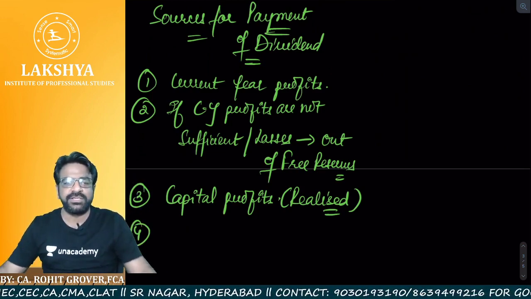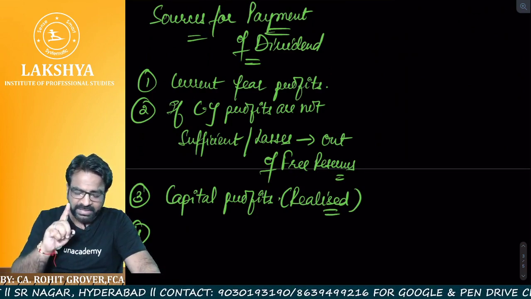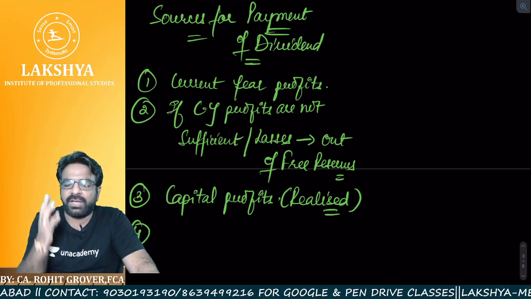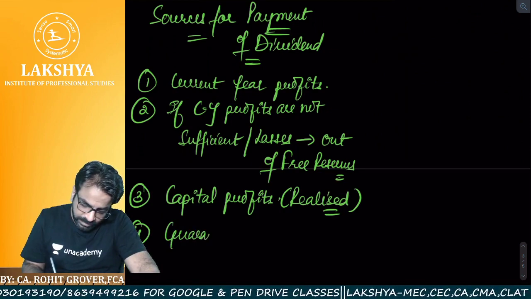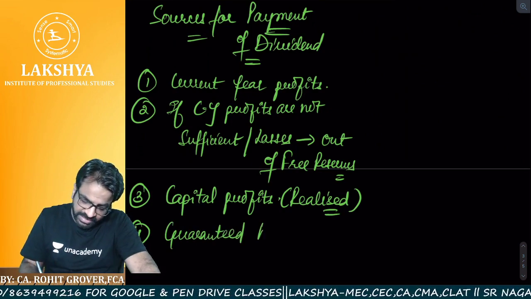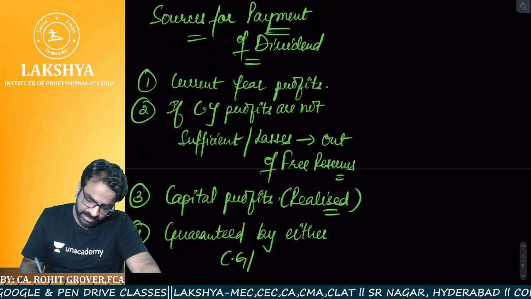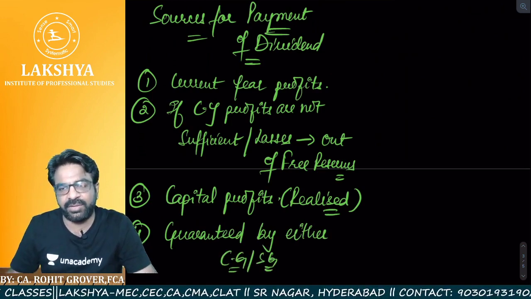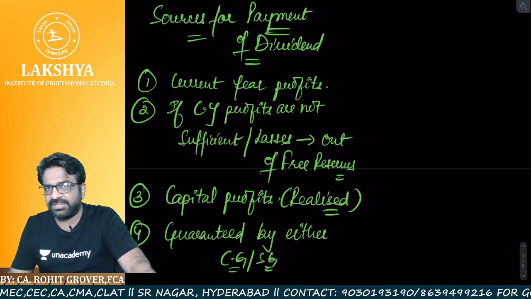Sir, point number 4. What is the next point? In point number 4, what we have to understand, sir, is that neither current year profits are there, nor free reserves are there, and I don't have capital profits. Then you can pay the dividend only if it is guaranteed by either the central government or state government. Either the central government should give the guarantee for the payment of dividend, or the state government should give the guarantee for the payment of dividend. I hope everyone is clear.